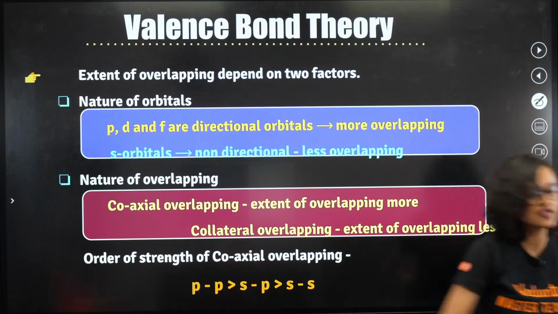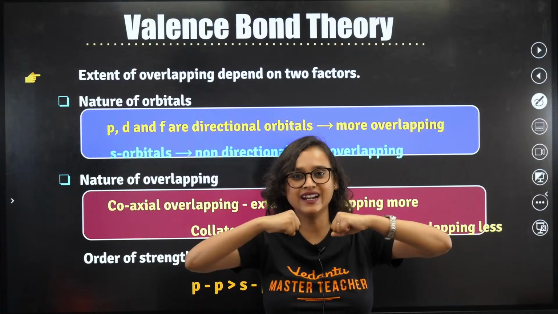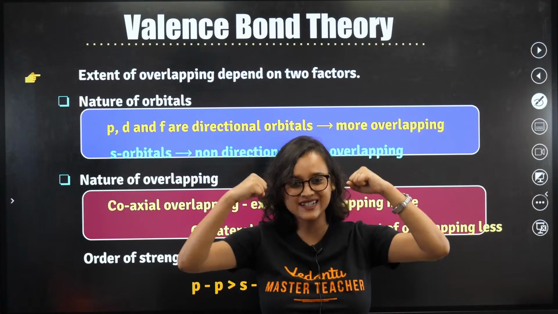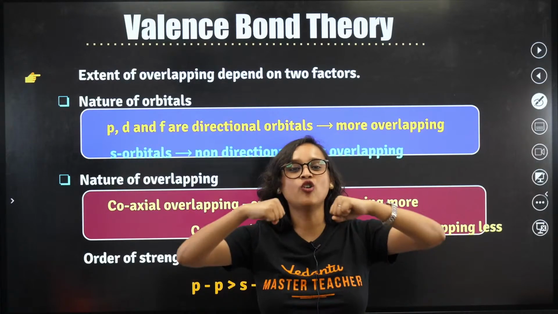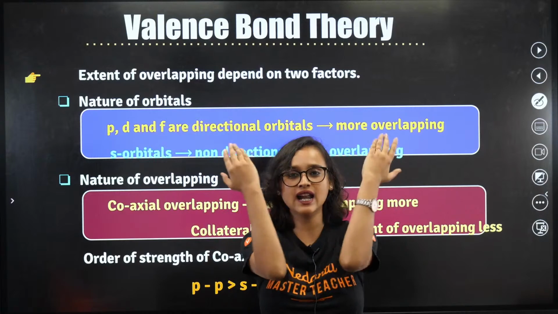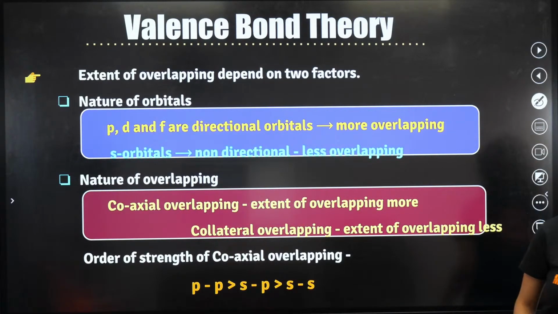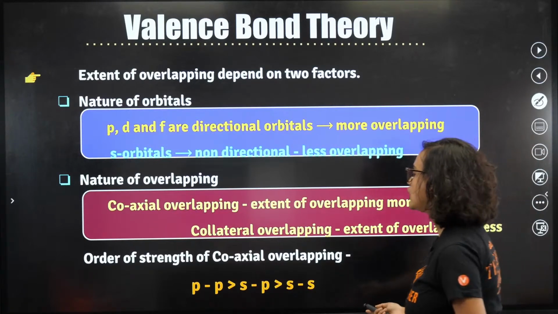In coaxial overlapping, if I hit like this, it hurts more on the knuckles, doesn't it? Yes. So the overlapping is also maximum. But when they do this, it doesn't hurt more. In lateral, the overlapping is less. The extent of overlapping is less. Understanding? So what is the order of strength now?